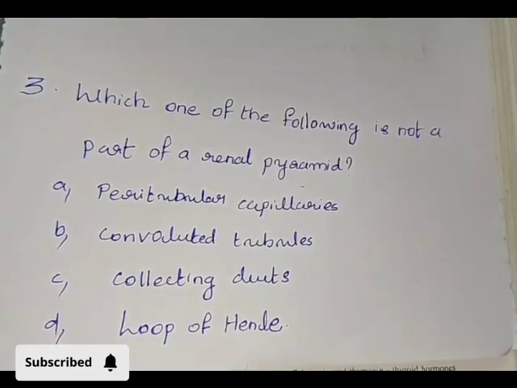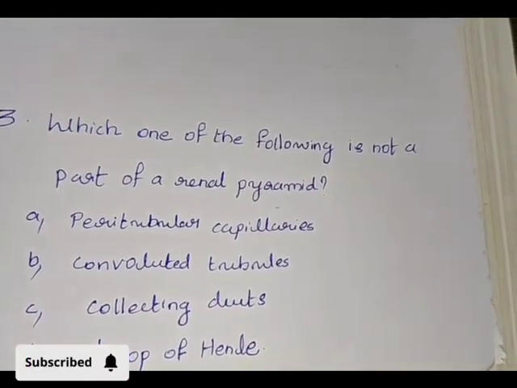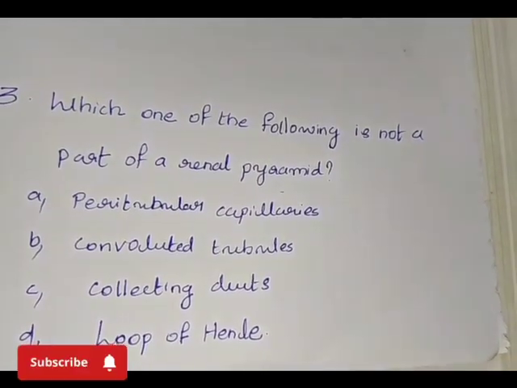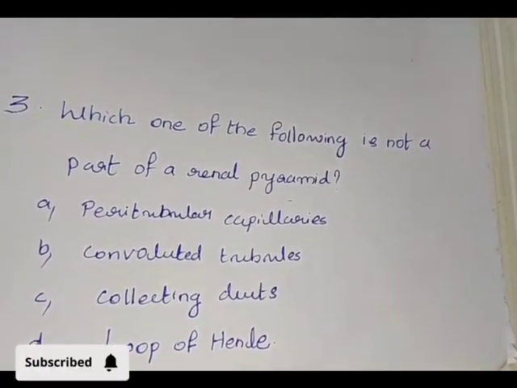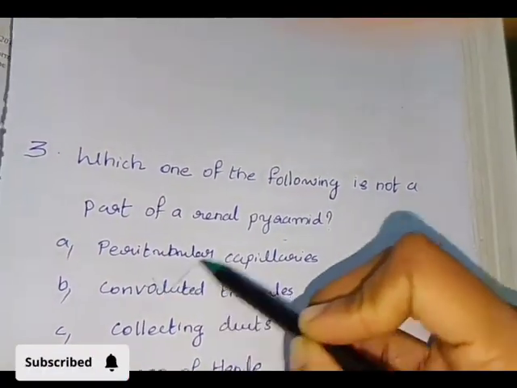Which one of the following is not a part of renal pyramid? A. Peritubular capillaries, B. Convoluted tubules, C. Collecting duct, D. Loop of Henle. Answer: option B, Convoluted tubule.